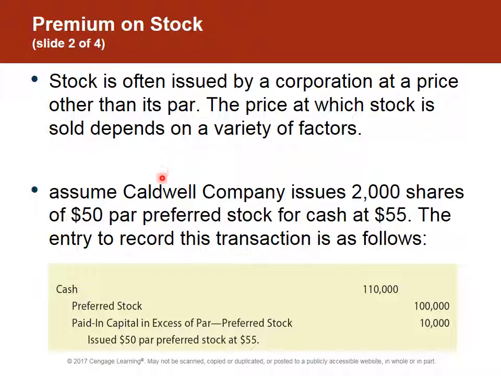And so if there is extra, or what we might call a premium, it's called paid in capital in excess of par. So in this example, we have 2,000 shares of $50 par preferred stock sold at 55. So that $5 times 2,000 shares is called paid in capital in excess of par, and it's going to be a separate account. So we have preferred stock at its par value here of 100,000. $10,000 is the paid in capital in excess, and then we have our cash.